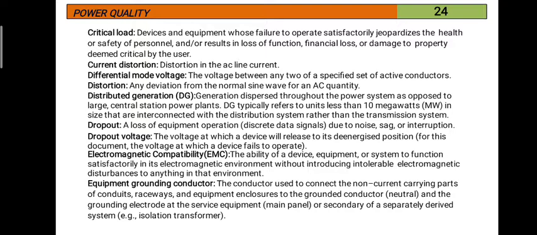So the equipment grounding conductor is a special conductor used to connect the non-current carrying parts. For example, if you take the body of a machine, that is connected to the ground. That wire is known as the equipment grounding conductor.